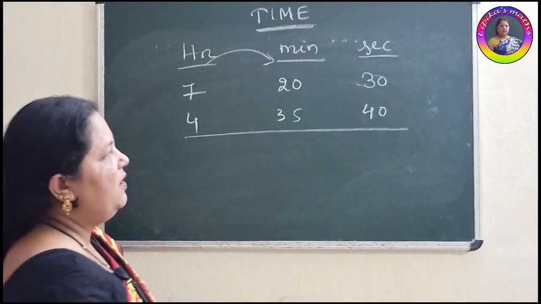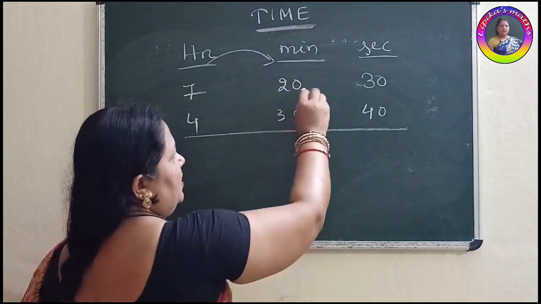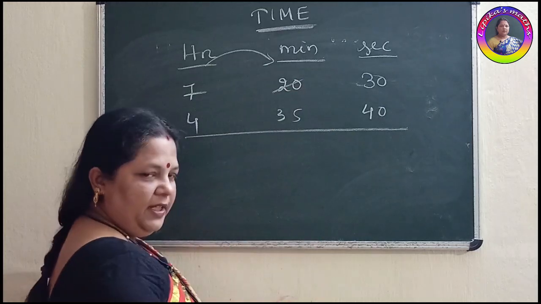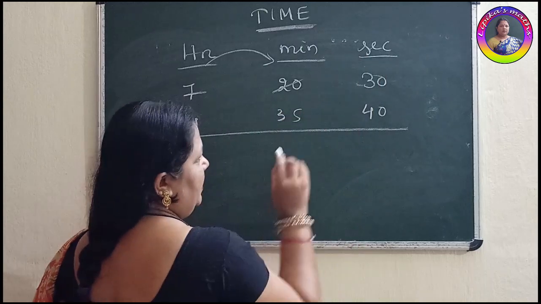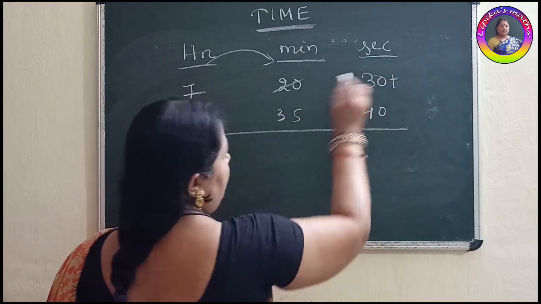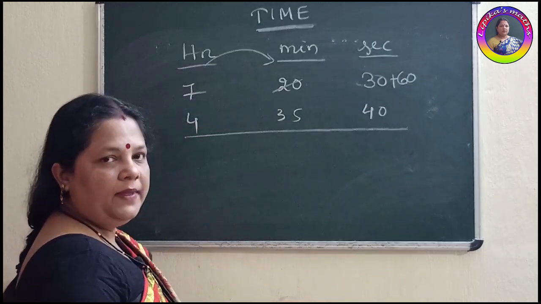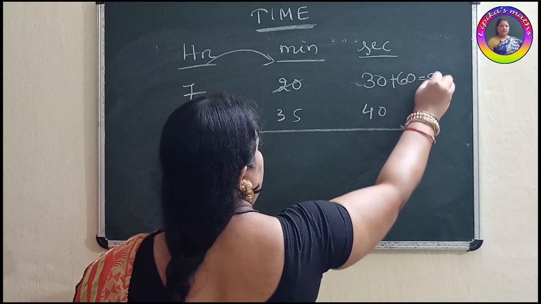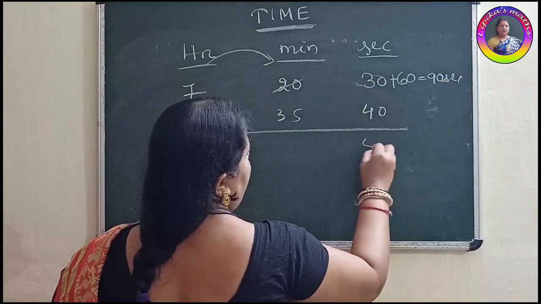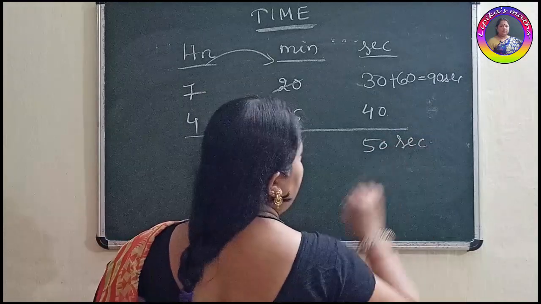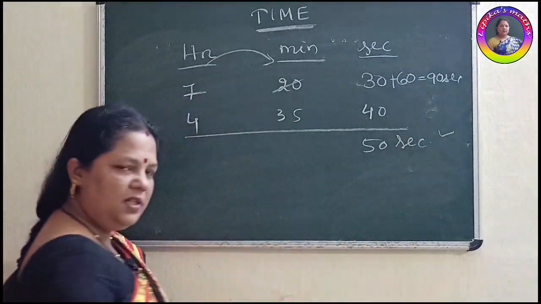So what to do? You will borrow from its neighbor place. Who is the neighbor? Neighbor is minute. So you will borrow 1 minute. 1 minute you will borrow to second place. So when it's coming to your second part, 1 minute will be your 60 seconds. Clear? Then total it's coming 90 seconds. Then 90 seconds minus 40 seconds, it will come 50 seconds. Clear children? That means our second part calculation is over.